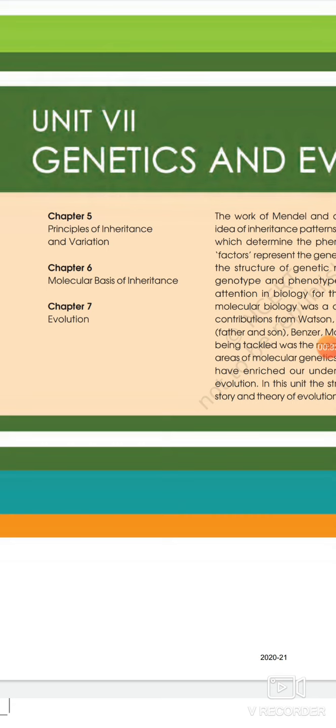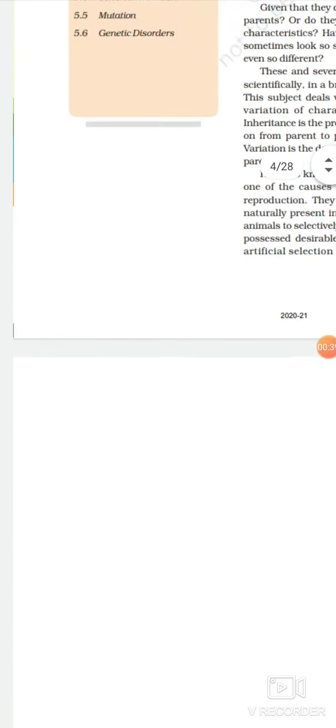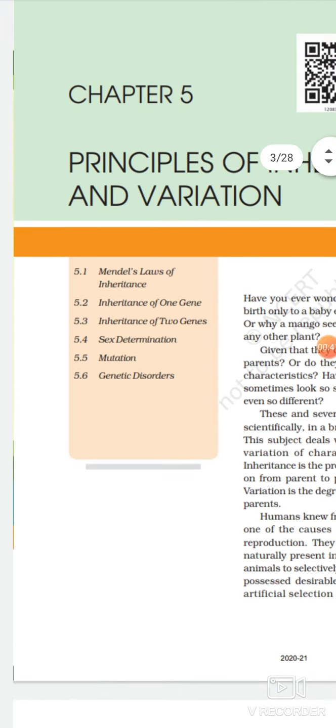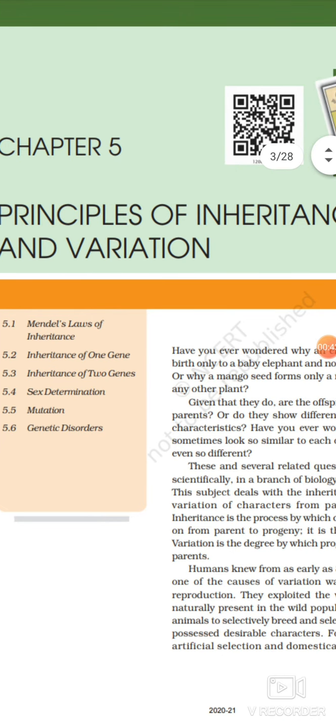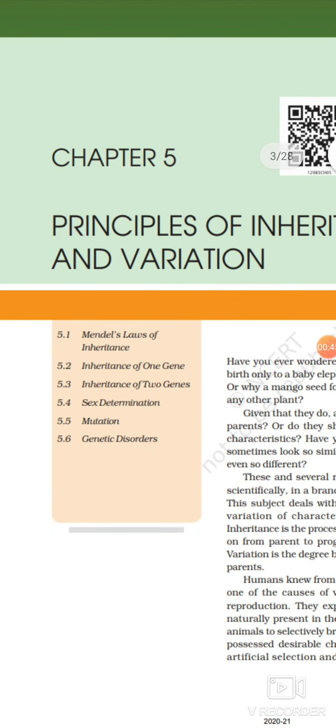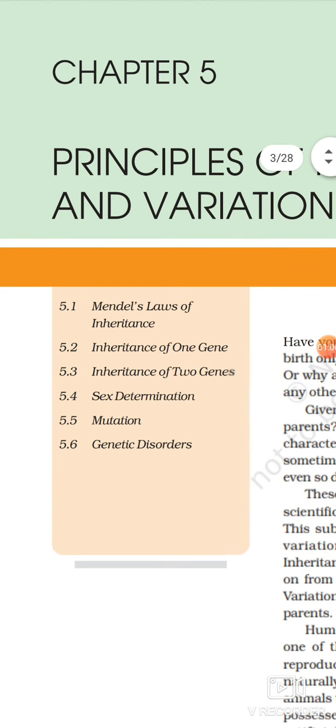Let's begin with chapter 5, principles of inheritance and variation. This chapter will be covering the basic principles and all the laws for the inheritance of characters from one generation to the other. This chapter will be covering these 6 topics.